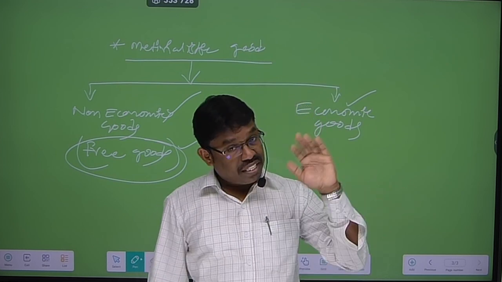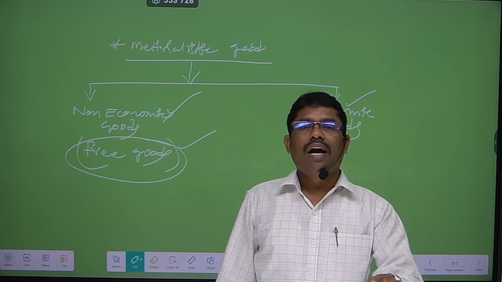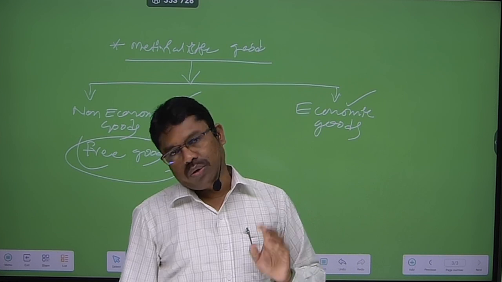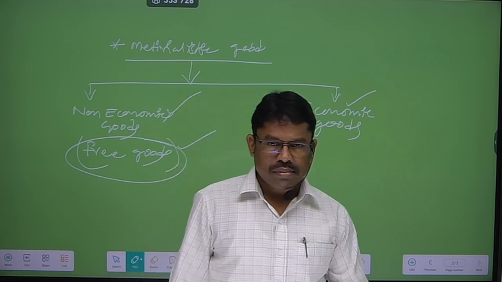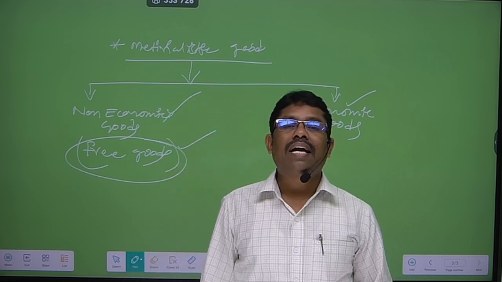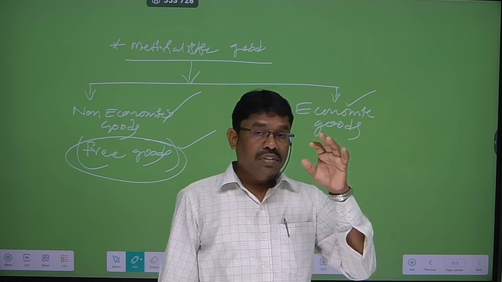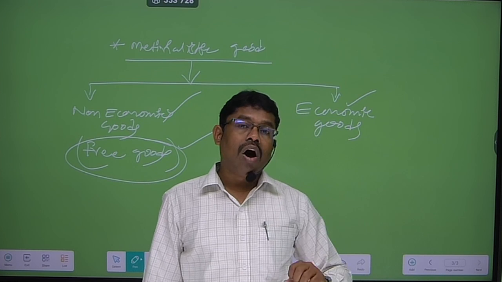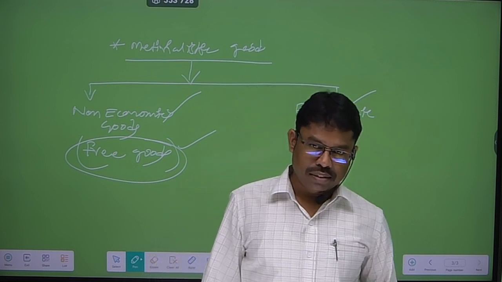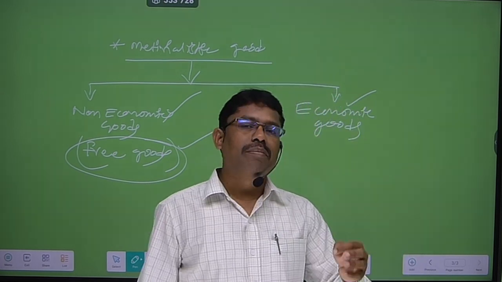This free goods also known as non-economic good. And this goods supply is always abundant. Abundant is nothing but unlimited.